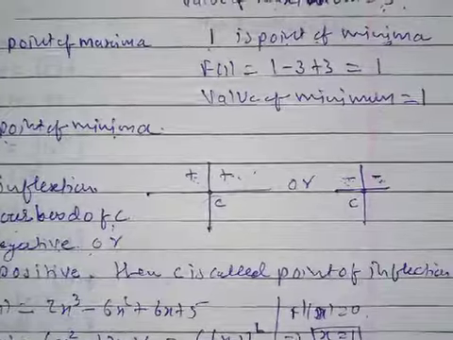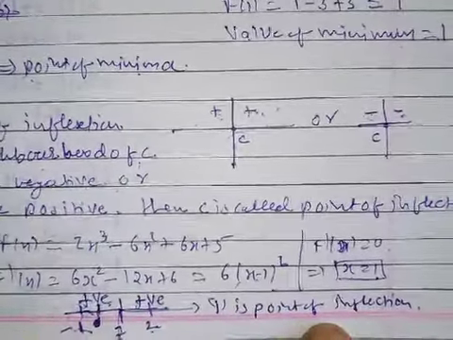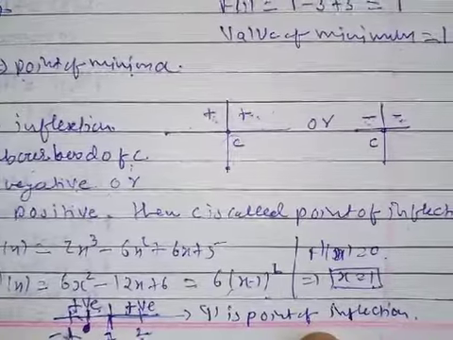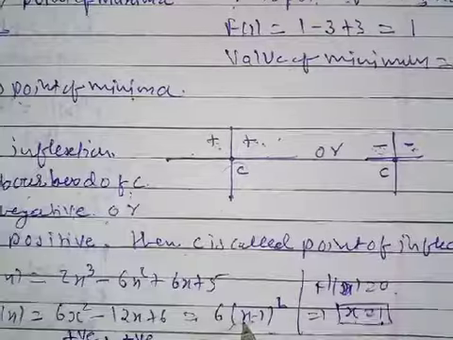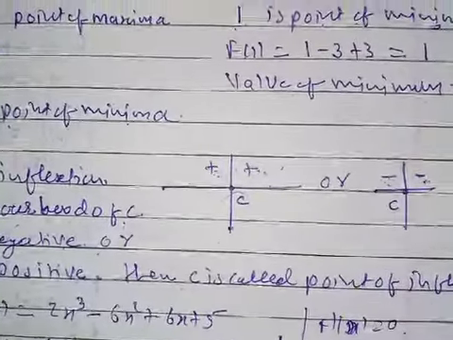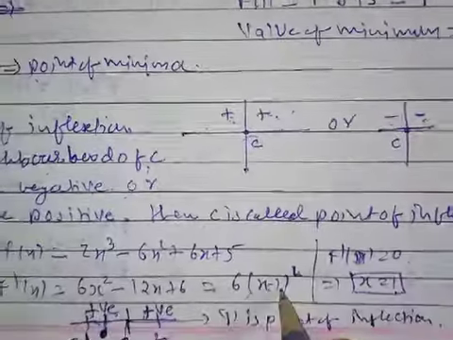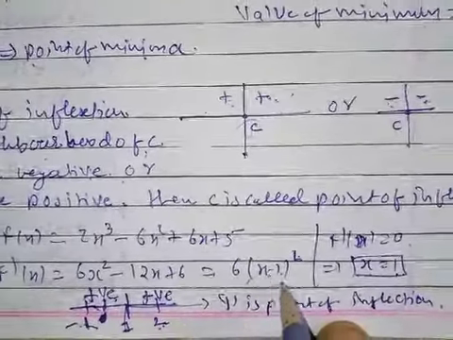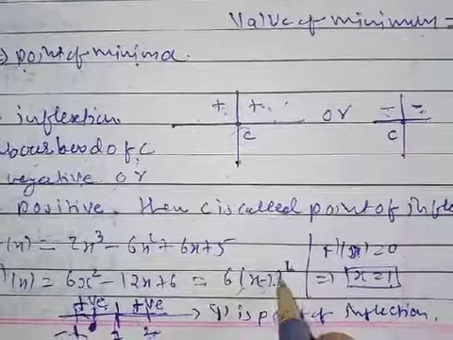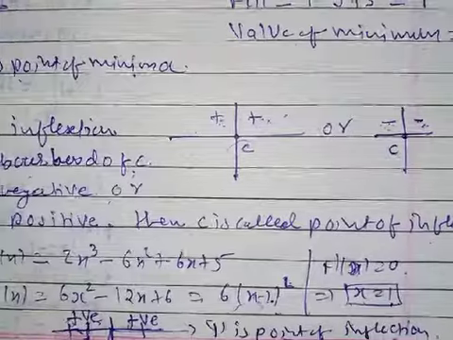Take x = −1 in the neighborhood of 1. In the neighborhood of 1 we take −1 and 2. Take −1, so it becomes (−1 − 1), so (−2) whole square, again it becomes plus, so greater than 0. Take x = 2: 2 minus 1 is 1, 1 square is 1, times 6, so it is also positive. So 1 is a point of inflection.